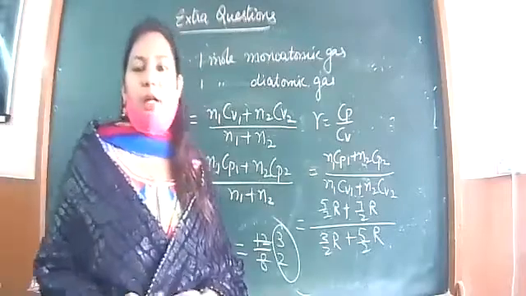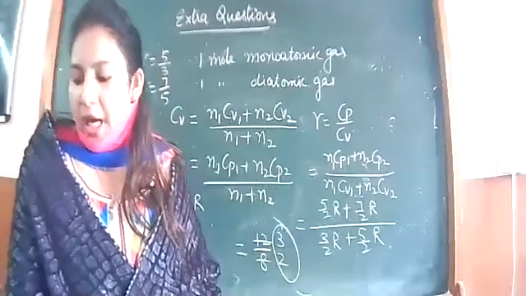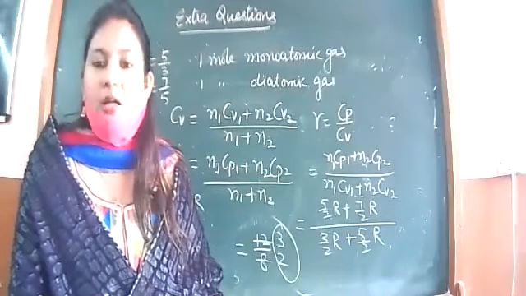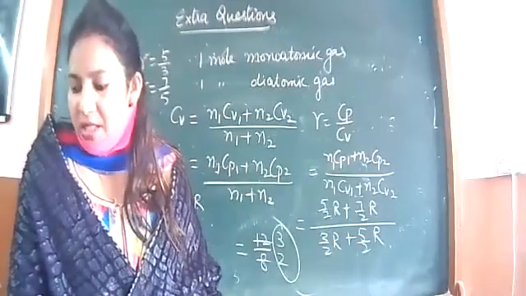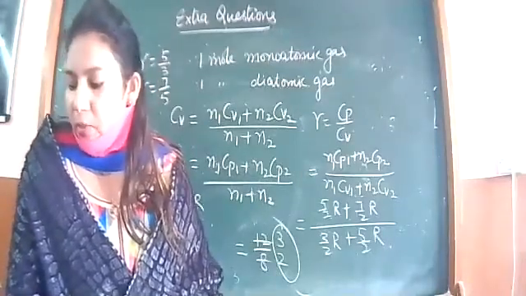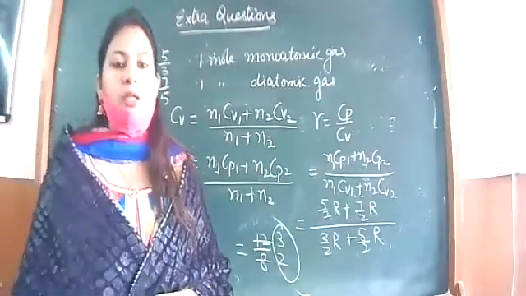Now I expect answer from you people. I am speaking the statement, you tell me the answer. An ideal gas has molar specific heat capacity at constant volume equal to 3 by 2 R. So what is this? This is Cv given to you. They are asking to find the molar specific heat capacity at constant pressure. Who will tell me the answer?